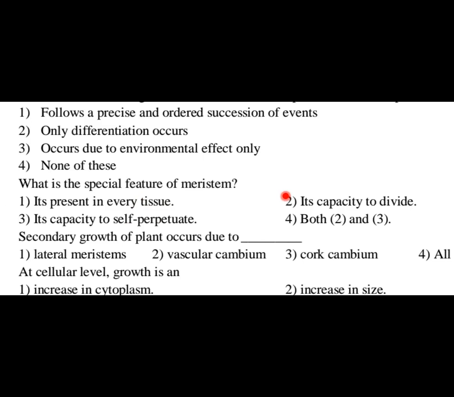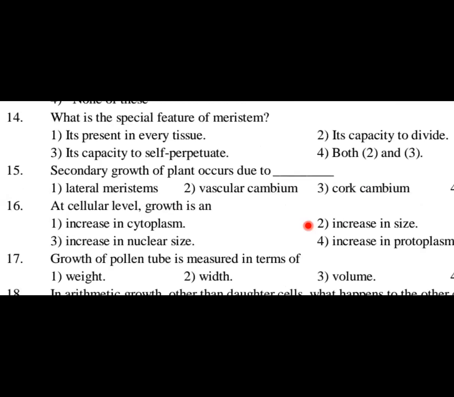Its capacity to divide, 100%, this is the right answer. Its capacity to self-perpetuate. What is the meaning of self-perpetuate? It is nothing but the ability to continue to exist. The thing which has the ability to continue and exist, that's called self perpetuation. That is there definitely in meristem. So both option 2 and 3 are the right answers. So hence option 4 would be the answer for this question. Next question, question number 15.